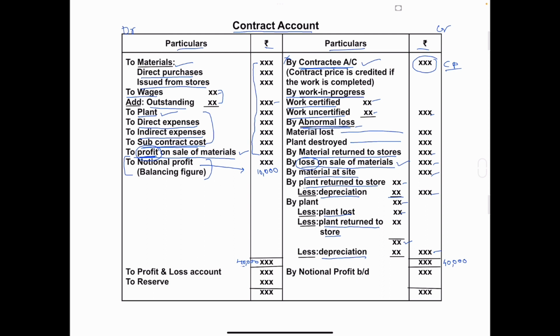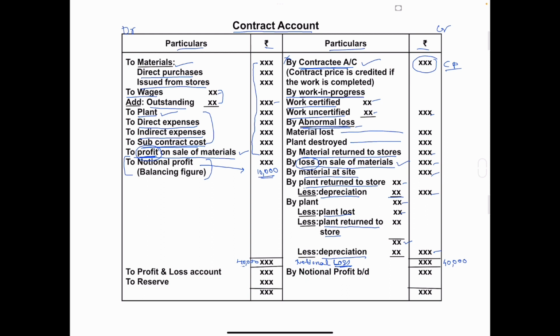Okay, the difference amount if you get it on the debit side, this is called profit, and if you get the difference amount on the credit side, then it is called notional loss. Okay, if you are getting the difference on the credit side, it's a loss, and on the debit side it is a profit, notional profit. So in this format we have got a notional profit of rupees 10,000.